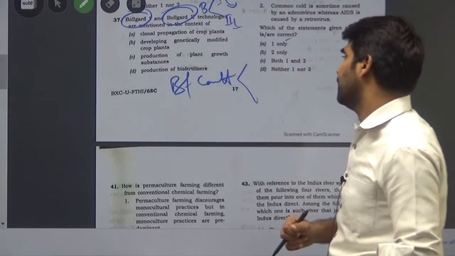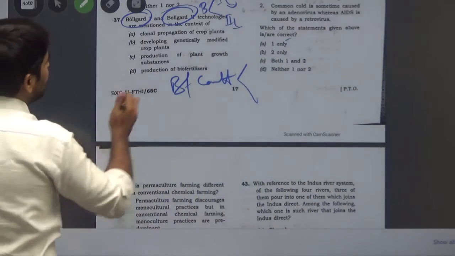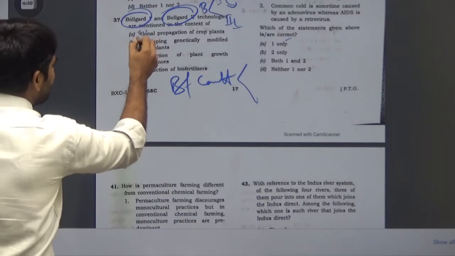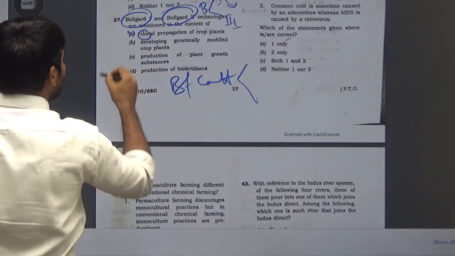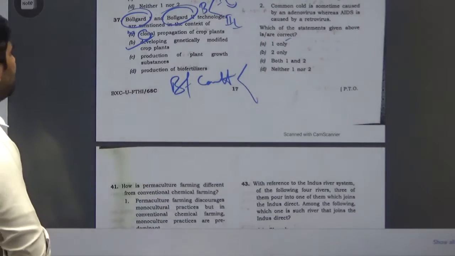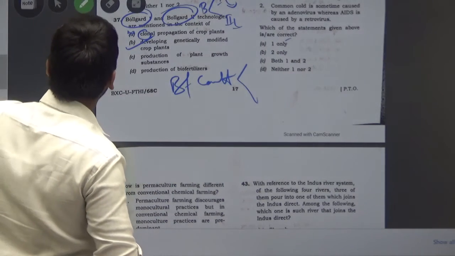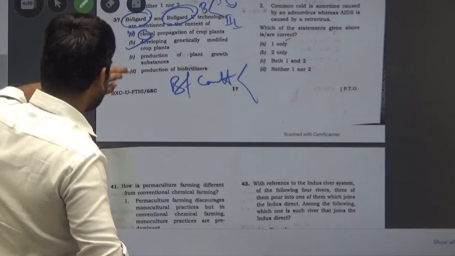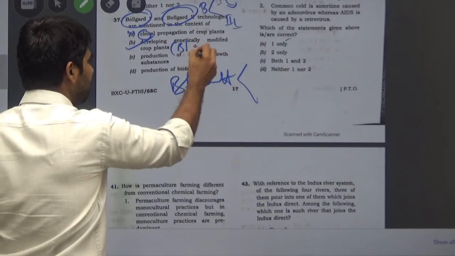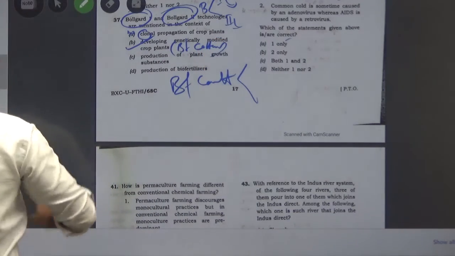So from this information, just look at this option. The option is clonal propagation of crop. Clone nahi hota. So this is wrong. Developing genetically modified crop plants. Yes, we have the answer. Option B. For 37, Bollgard 1 and Bollgard 2, option B, that is developing genetically modified crop plants, and we have the example of BT cotton. So the answer is B.